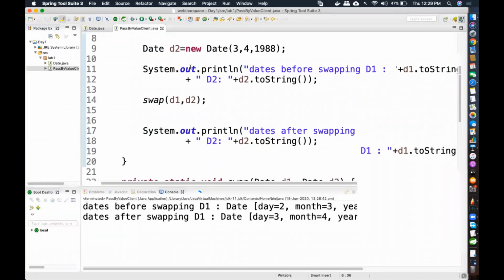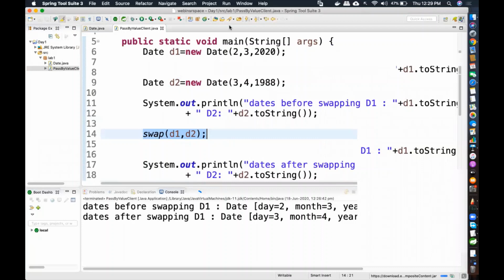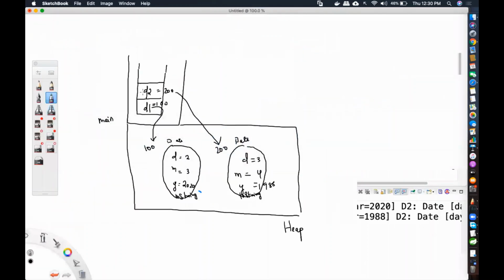Over here, now I'm calling swap method. Now I told you that every thread in Java has a stack of its own. When a thread like main is calling another method, it is part of this thread only. It is not going to create another stack separate for swap. This method is being called by main method. So you create what is known as a stack frame. That means one portion of the main stack is specific just for swap method. It is not going to have a separate stack of its own, because it is not a thread. I don't want to go into detail of what is a thread and all that. It's an entire chapter on its own.